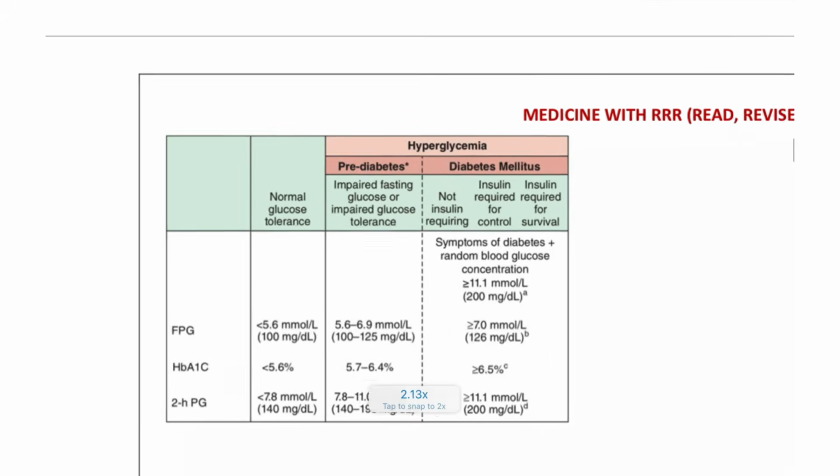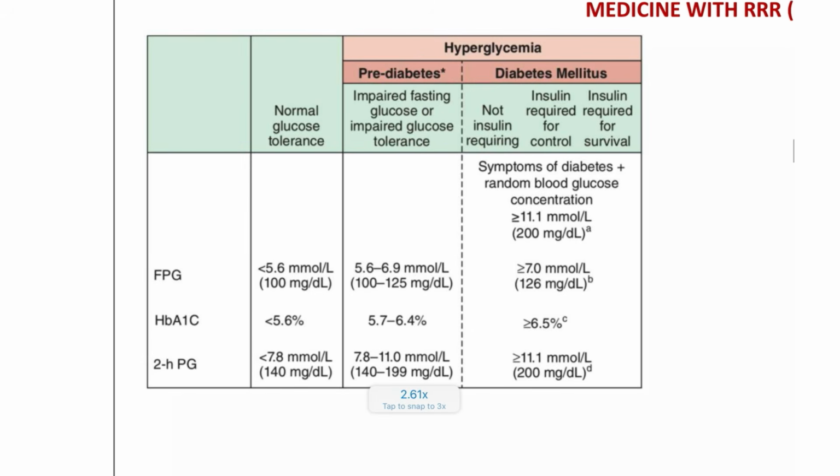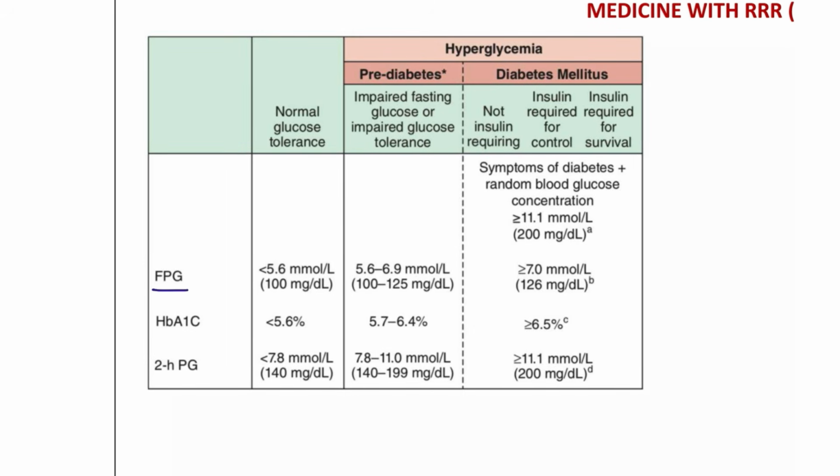Next, how are you going to diagnose based on the test? First and foremost, you are going to do the fasting plasma glucose. If it is more than 126, diabetes mellitus is confirmed. HbA1c more than 6.5, it is confirmed. 2-hour postprandial glucose more than 11.1 mmol/L or 200 milligrams is also considered type 2 diabetes mellitus. If you are just checking the random blood sugar but symptoms are presented, then 200 plus is also considered diabetes mellitus.